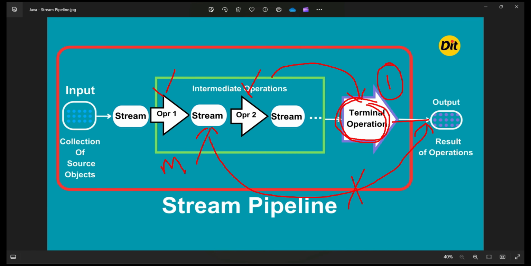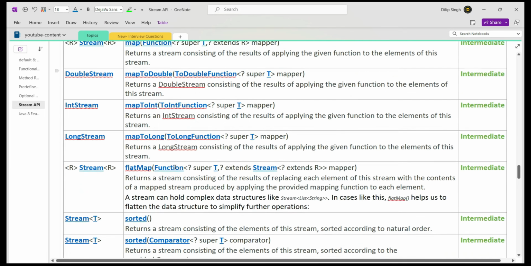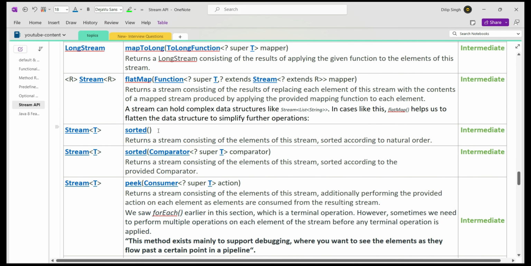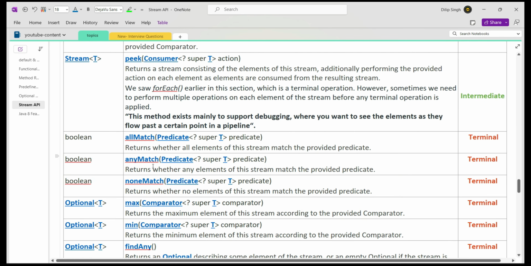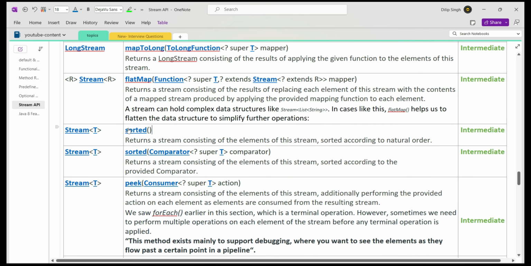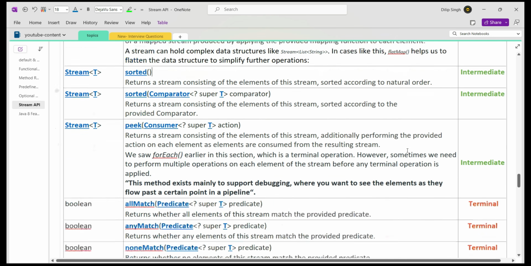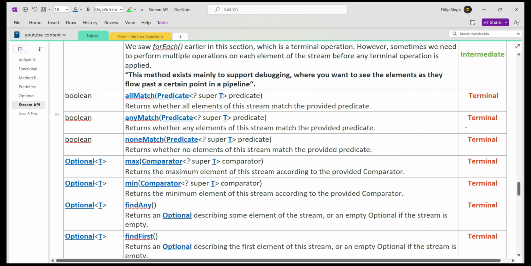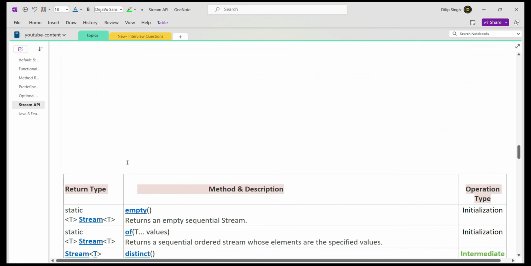Okay, so now let's come back to the methods. We have a couple of methods, and I told you we will see an example for each and every method right now. Until this section we have all intermediate methods. We will see the meaning of intermediate with respect to practical. These are all predefined methods provided by the Stream API.